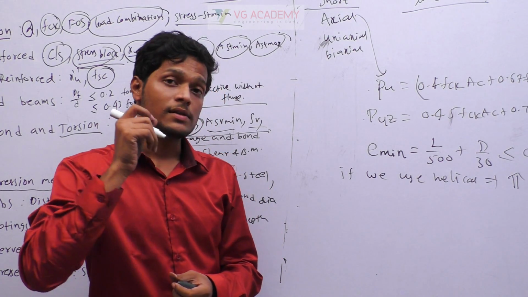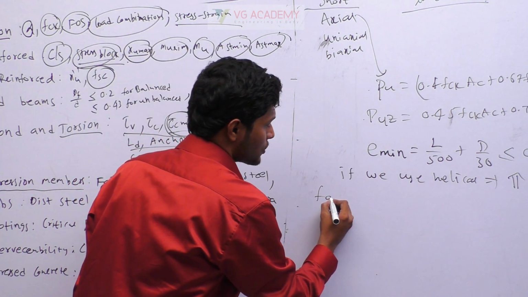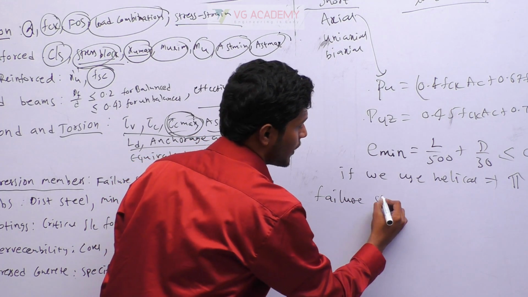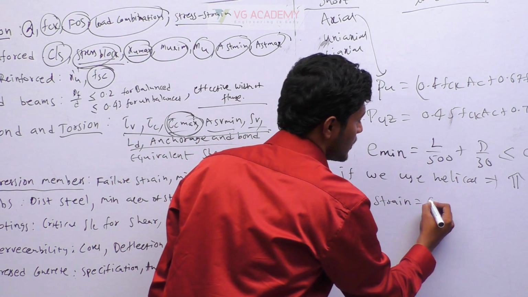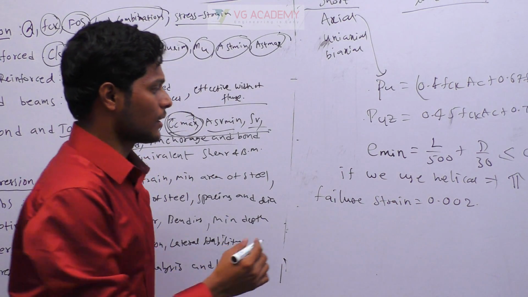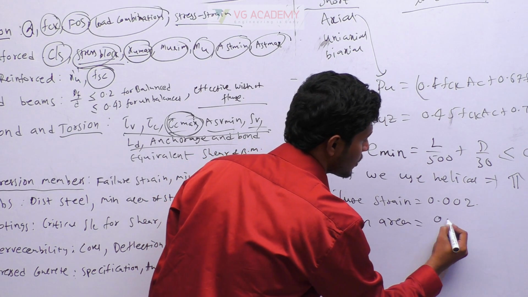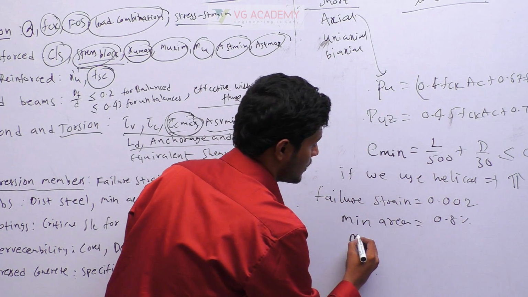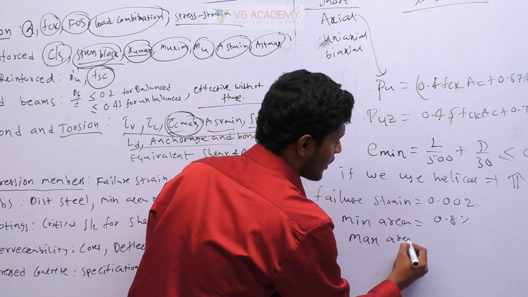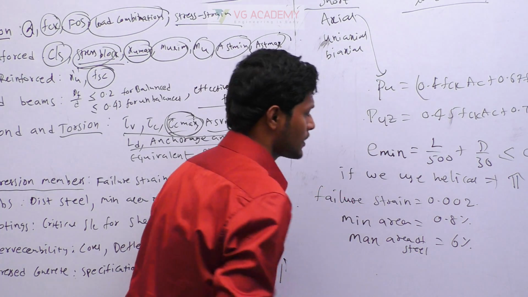Okay, and some more important things that you have to remember is failure strain. Failure strain in the axial case is 0.002, and the minimum area of steel that you can provide is 0.8% and the maximum area of steel that you can provide is 6%.